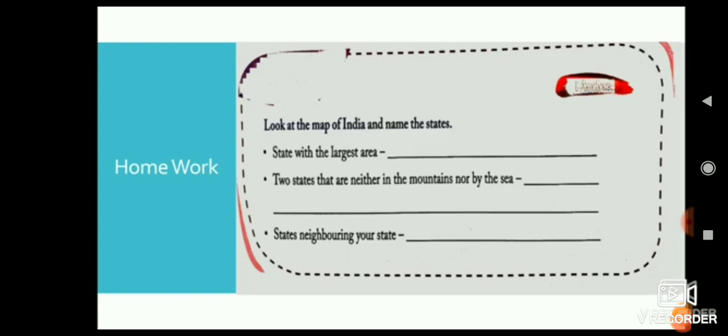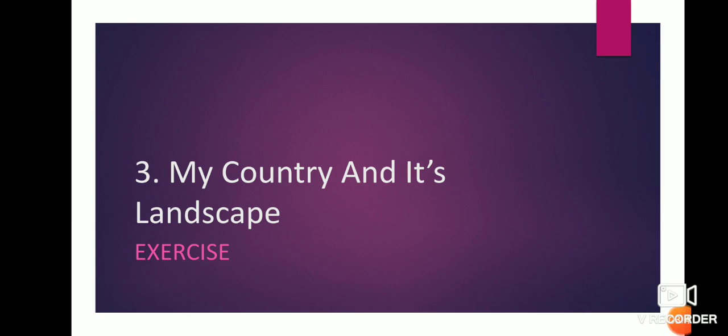My dear children, for that you have to open your EVS notebook and write down in the index first the name of the lesson. Write down in the index lesson number 3, My Country and Its Landscape.